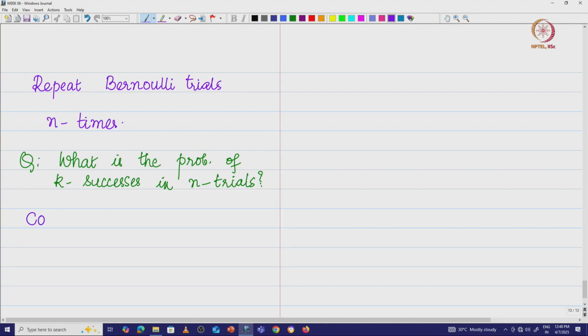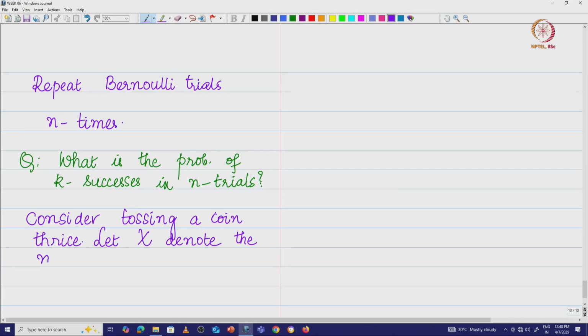So consider tossing a coin thrice. Let x denote the number of successes, and we will also define what a success here is, number of successes, namely the number of heads, in 3 trials.